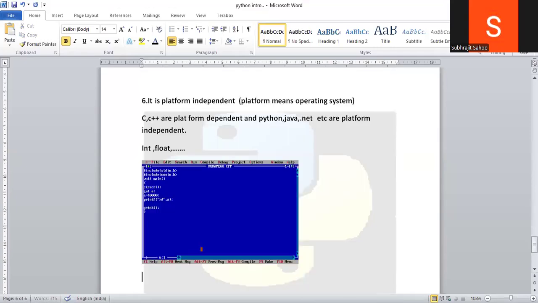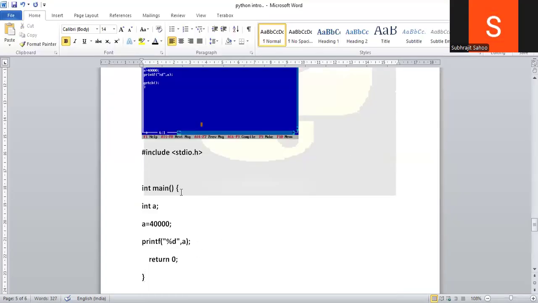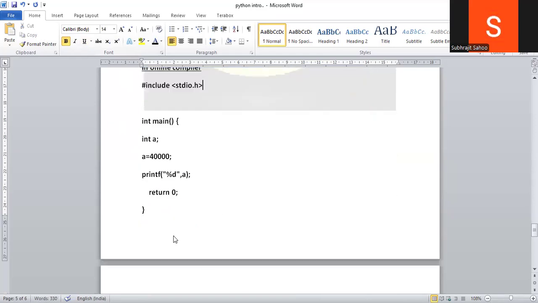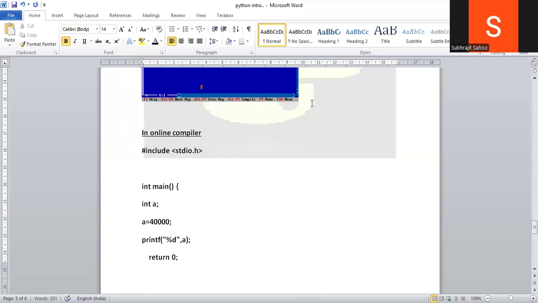See, this is the output I'll get in the online compiler, 40,000, but here the output is minus 25,000, something 365.